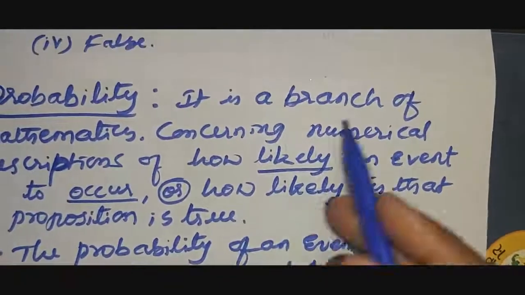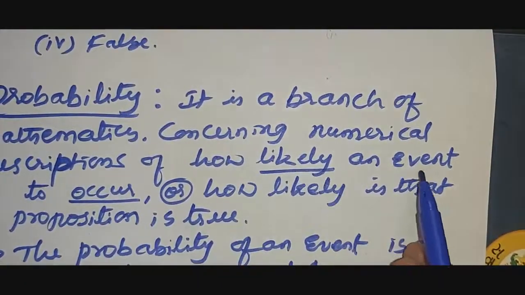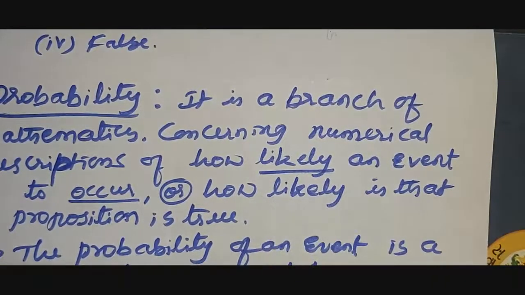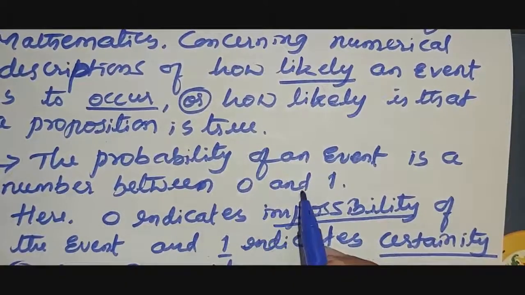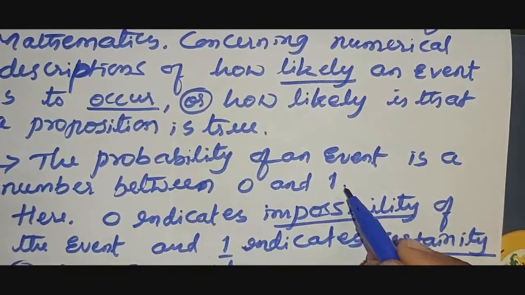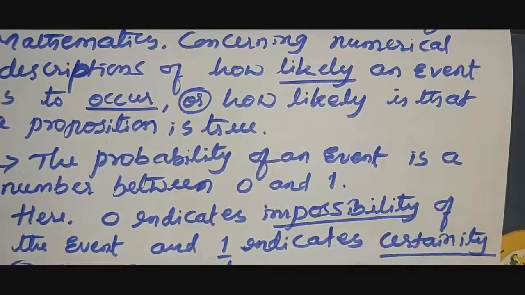Therefore, probability is a branch of mathematics concerning numerical descriptions of how likely an event is to occur, or how likely it is that a proposition is true. The probability of an event is a number between 0 and 1. 0 indicates impossibility of the event, and 1 indicates a sure event, or certainty.